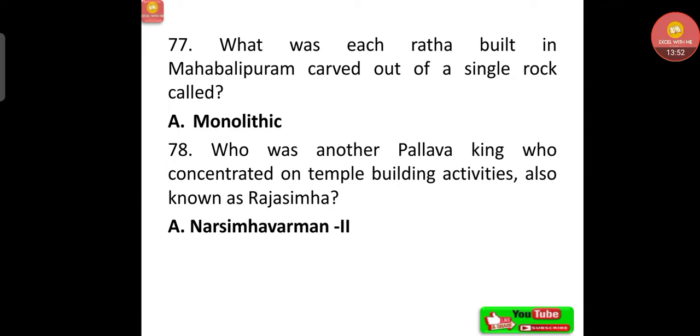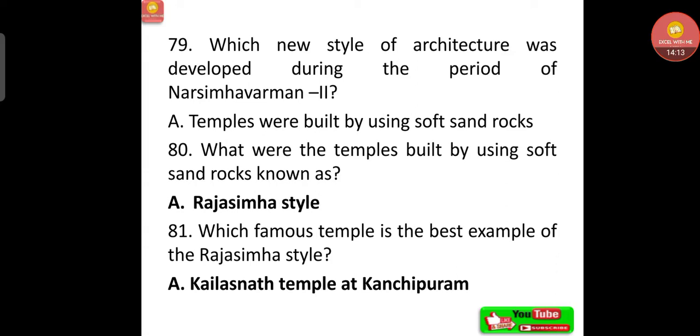What was each Ratha built in Mahabalipuram carved out of a single rock called? That is monolithic. Who was another Pallava king who concentrated on temple building activities, also known as Rajasimha? That is Narasimhavarman II. Which new style of architecture was developed during the period of Narasimhavarman II? Temples were built by using soft sand rocks. What were the temples built by using soft sand rocks known as?